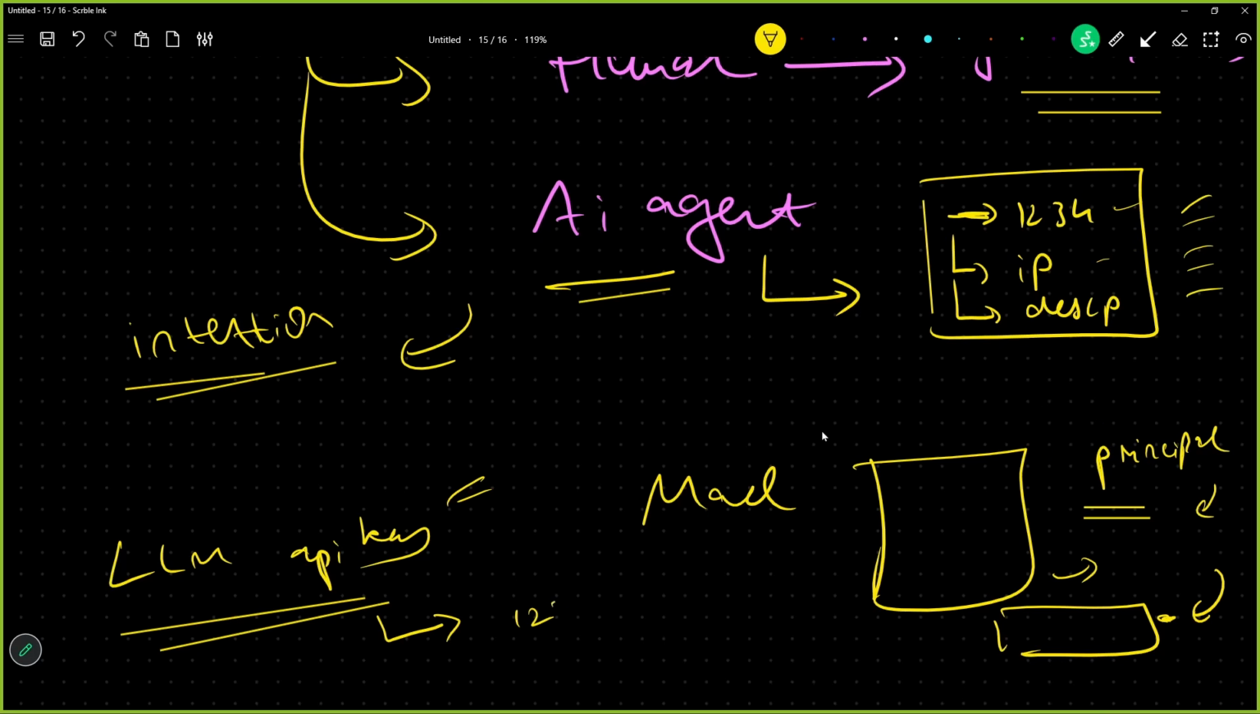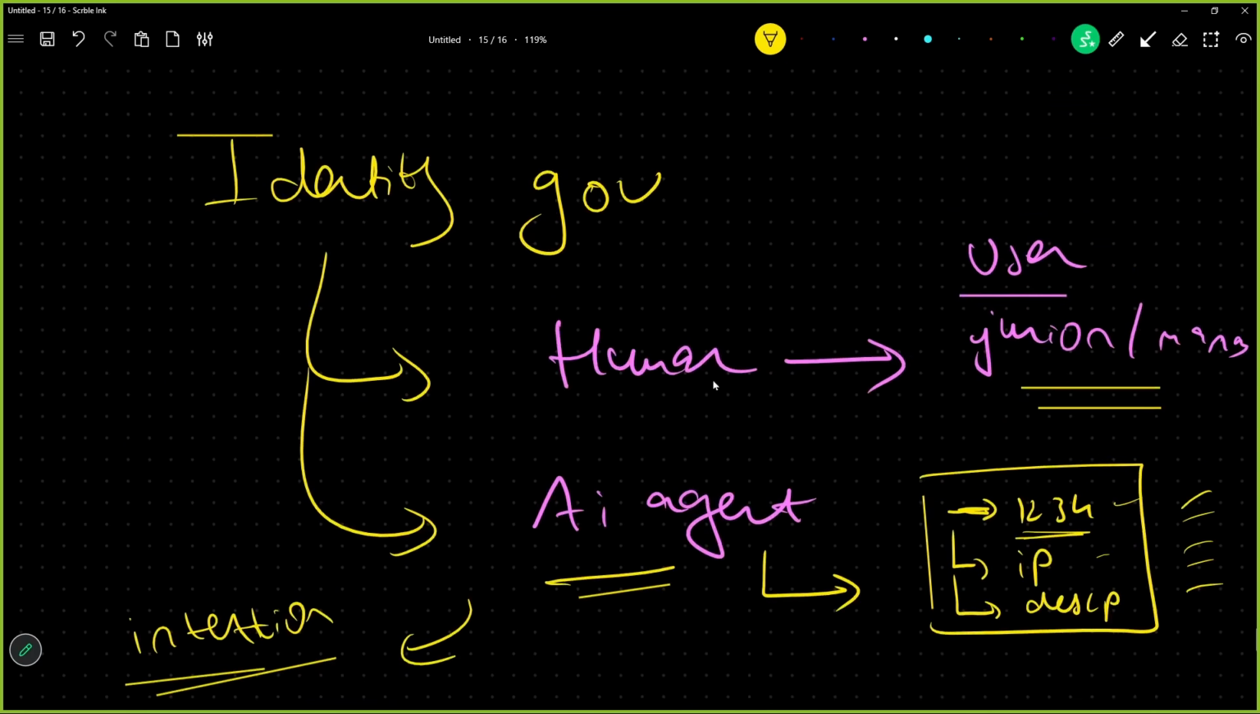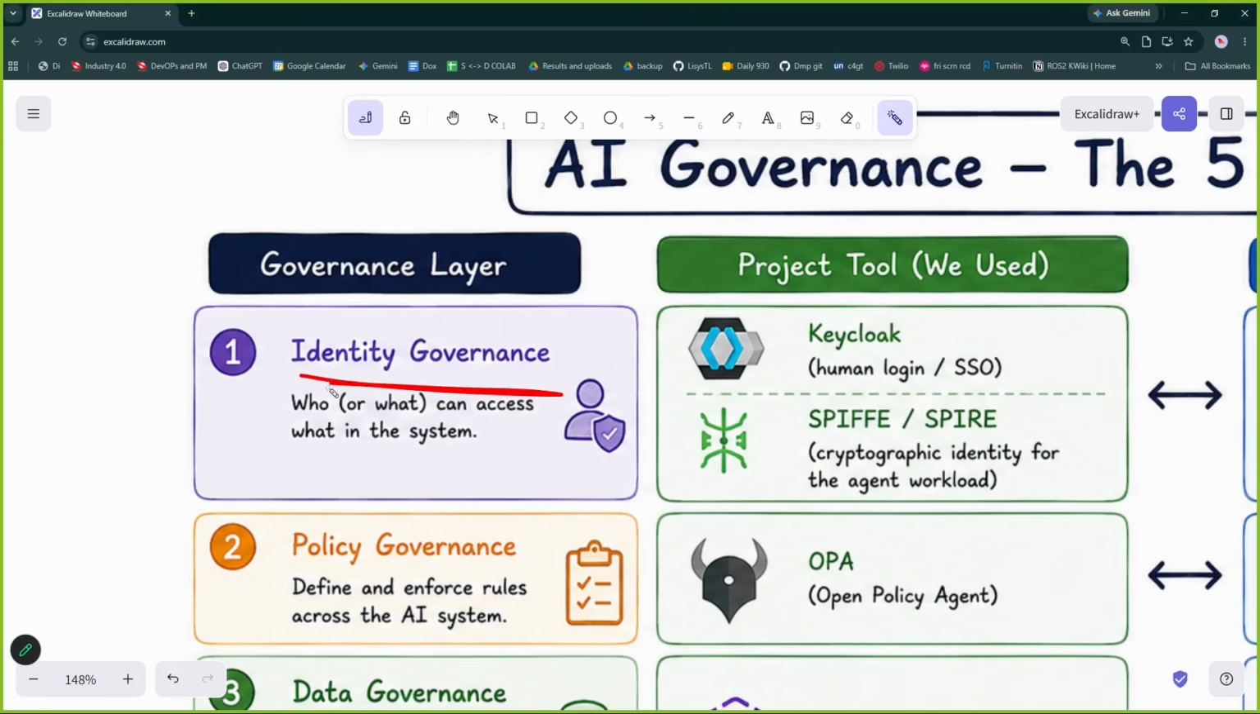Okay, a similar ID he will not get, and he will also not get a similar IP address. The IP address can be the same if he is an inner person, but the ID will not be the same, and this ID will be checked: is this ID registered? If it is not registered, it will not be allowed to enter the system. So this is the first part, identity governance.